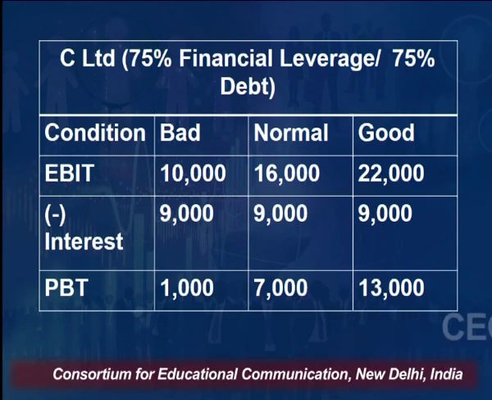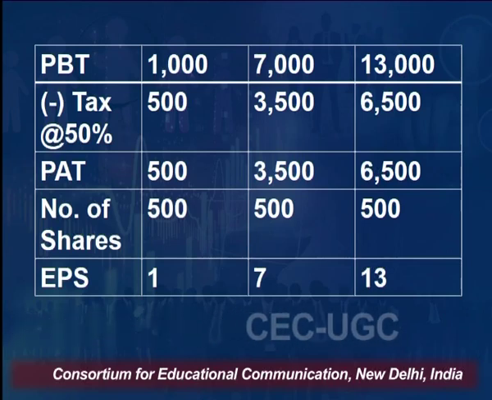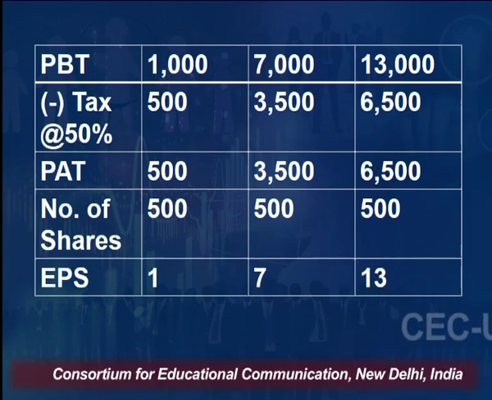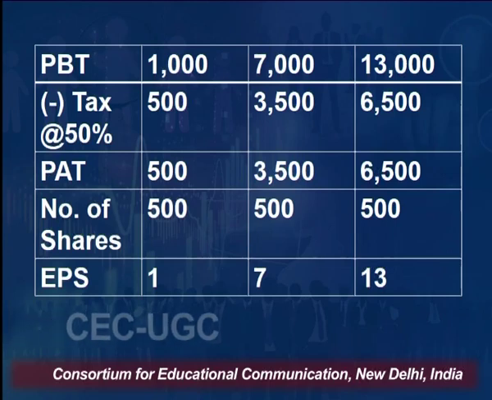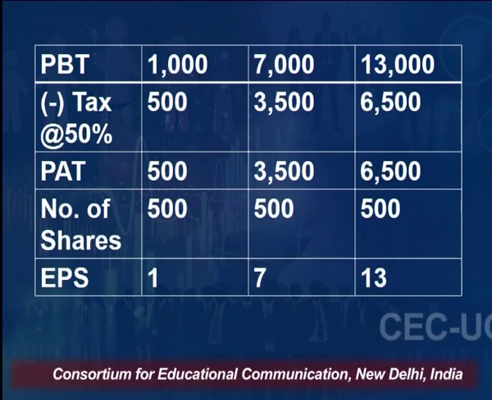After deducting interest from EBIT, we will get profit before tax, which is 1,000 in case 1, 7,000 under normal circumstances and 13,000 when the circumstances for the company are very good. We will deduct tax at the rate of 50%. So, 500, 3,500 and 6,500 will be deducted from profit before tax to get the value of profit after tax. We will get the profit after tax as 500, 3,500 and 6,500 under bad, normal and good situation respectively.